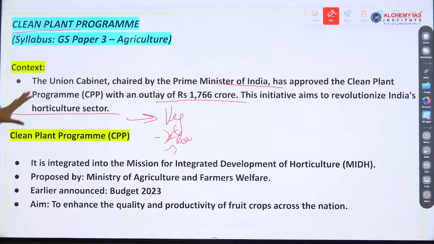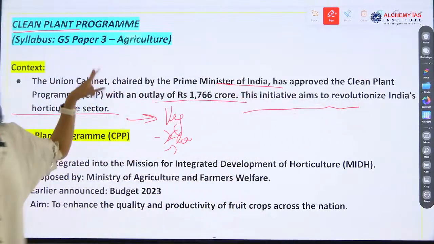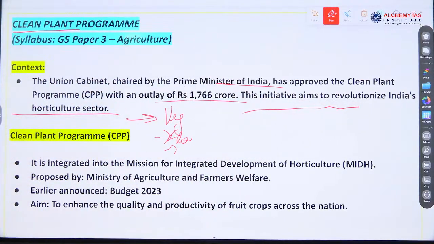India is focusing on revolutionizing India's horticulture sector because India is the second largest producer. So this is very important, because the government is focusing and we are the second largest producer also. Remember this thing also, okay?